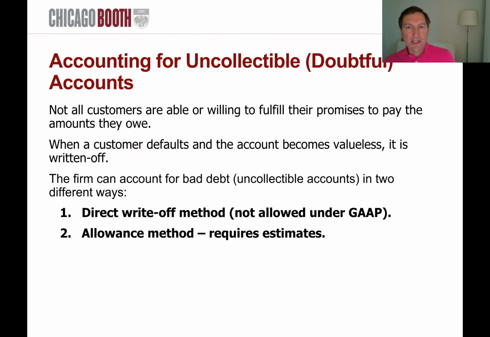So if you're in a business that makes credit sales, you will have to deal with customers that fail to pay for one reason or another, and there are two ways you can deal with that. One is called the direct write-off method, which is not allowed under GAAP, but it's useful to talk about. And the second is the allowance method, which is required under GAAP, and this method does involve making estimates, of course.